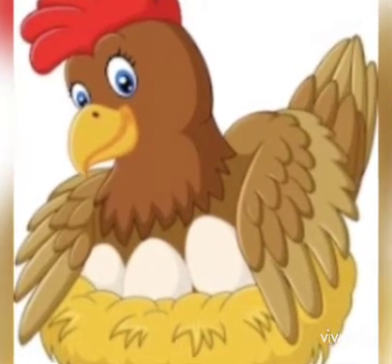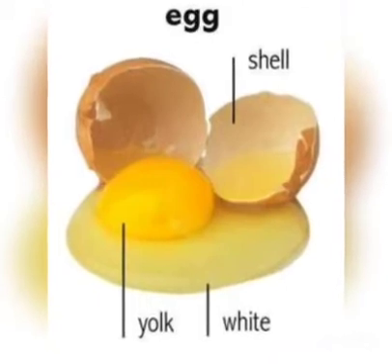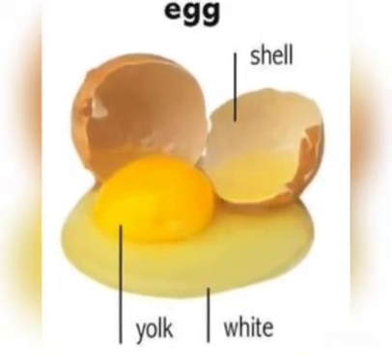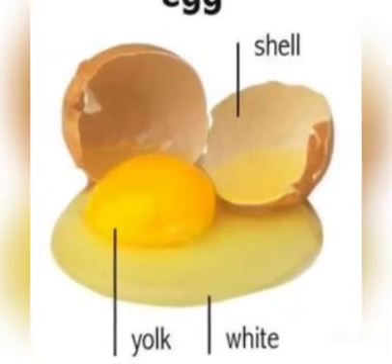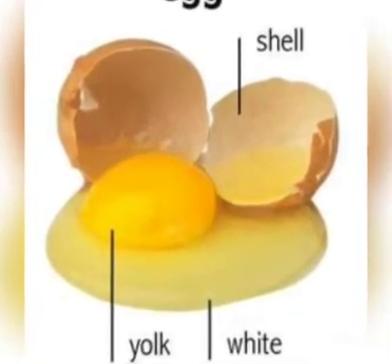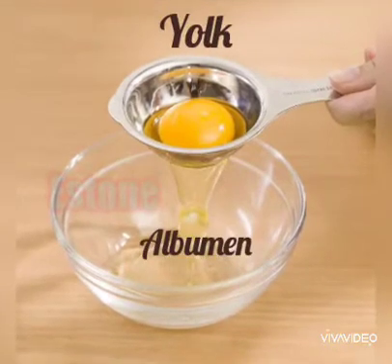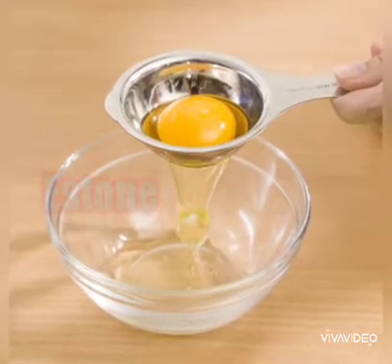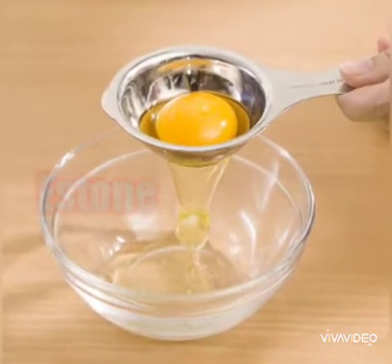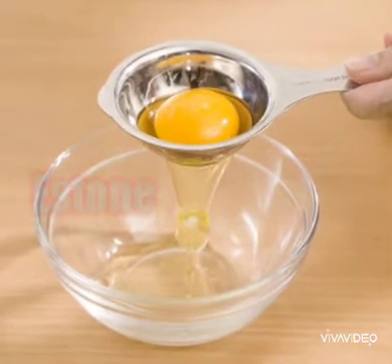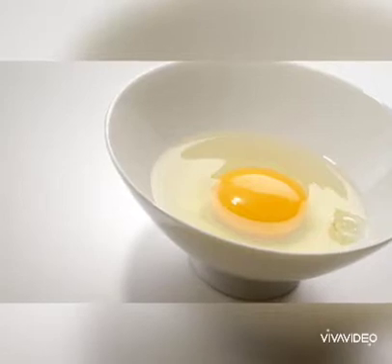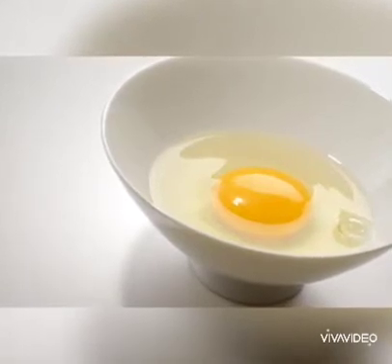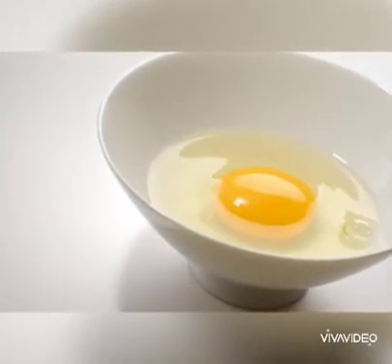So what is an egg? Let us see the structure of an egg. Children, an egg has basically three major parts: an eggshell, yolk, and the white part called albumin. The yolk is very rich in vitamins and minerals, whereas the albumin is a very good source of proteins. So overall, both of these are very nutritious for your body, right?